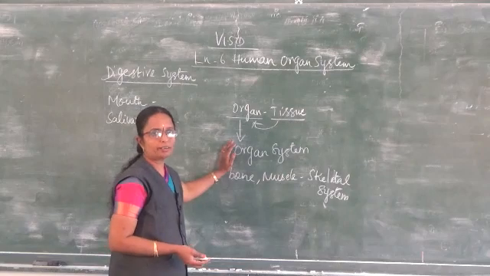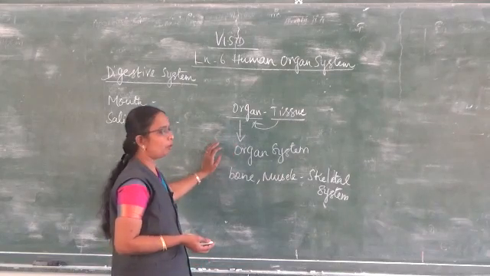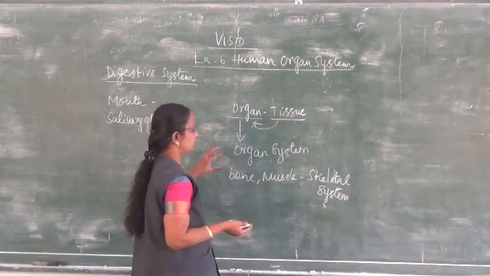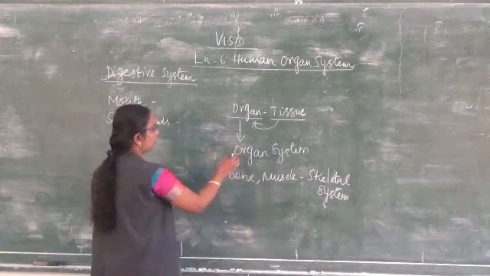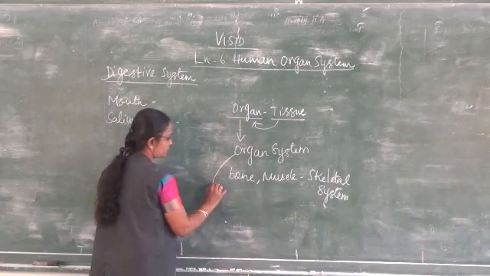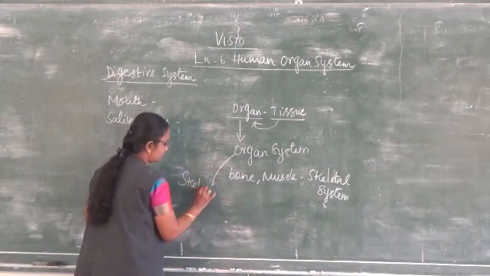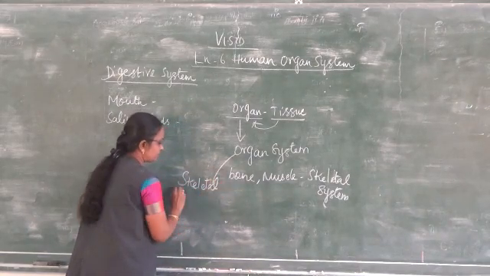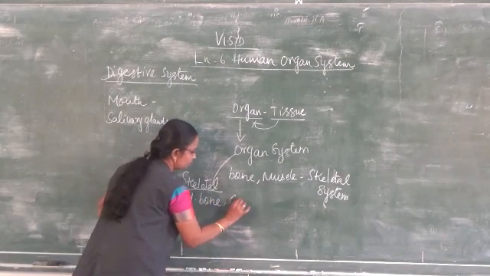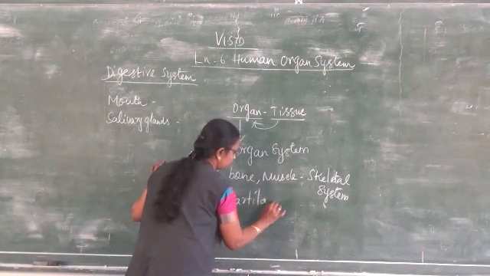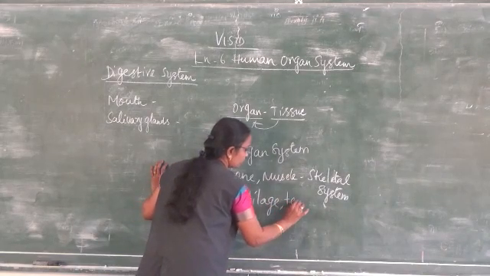There are many organ systems found in our body. All of them are clubbed together and they make the work easier. First we have seen about the skeletal system. The skeletal system consists of the bones, cartilage and the tendons.